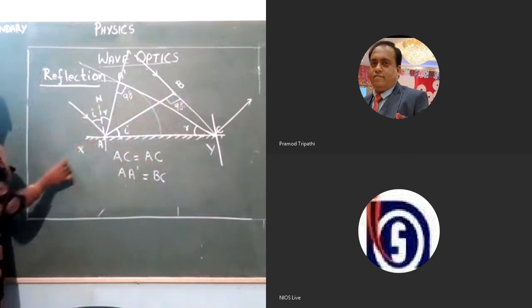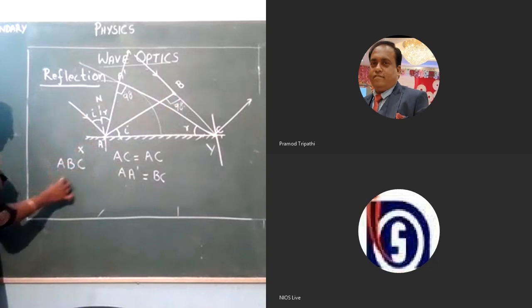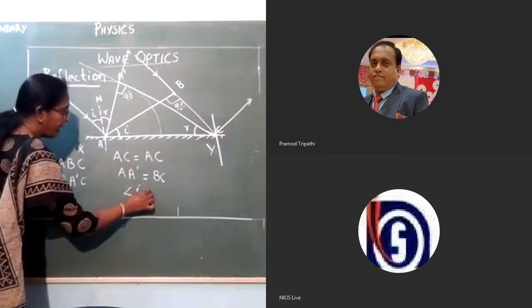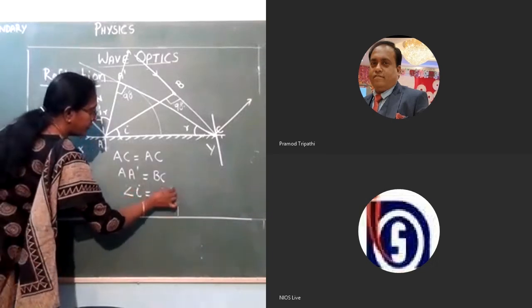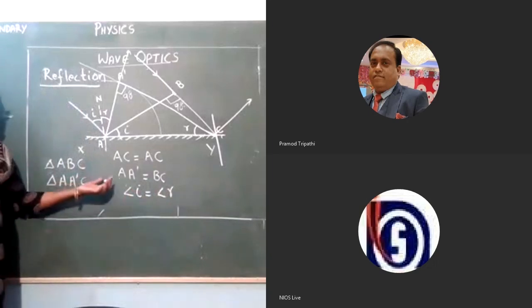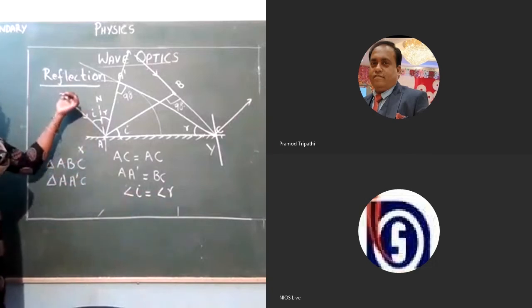Therefore, we can say that the sides are equal for both the triangles. So which are the triangles? Triangles ABC and triangle A dash C. They are congruent. We can say that they are congruent triangles. Therefore, angle I will be equal to angle R. When angle I is equal to angle R, that is nothing but the law of reflection.